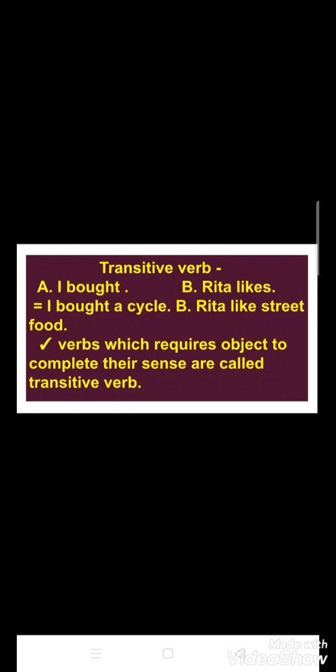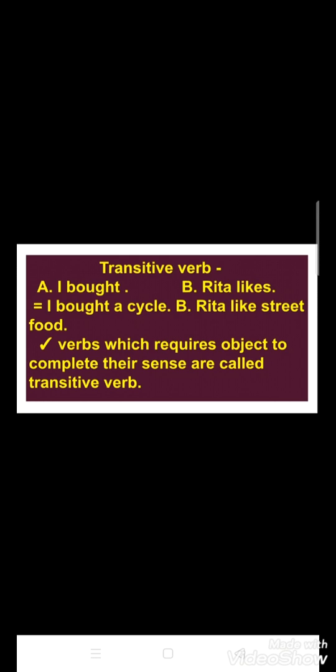If you follow these two sentences, you will find that they are incomplete because they are making no sense. But in the next line, I have added a few more words: I bought has become I bought a cycle, and Rita likes has become Rita likes street food.